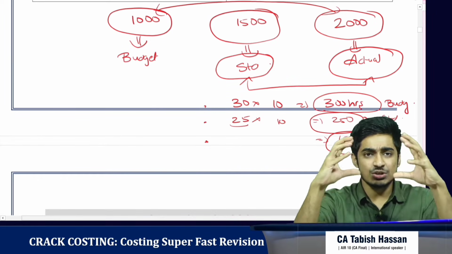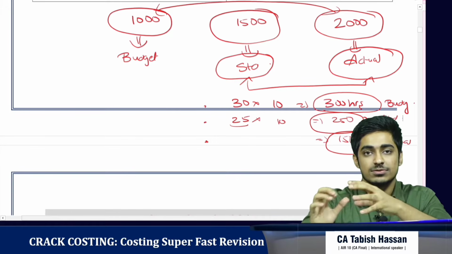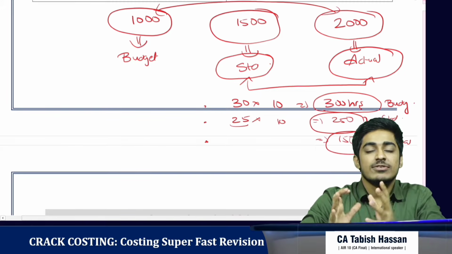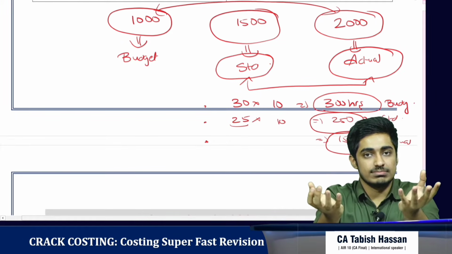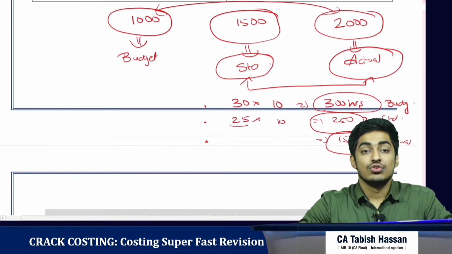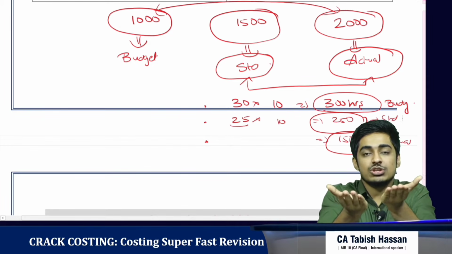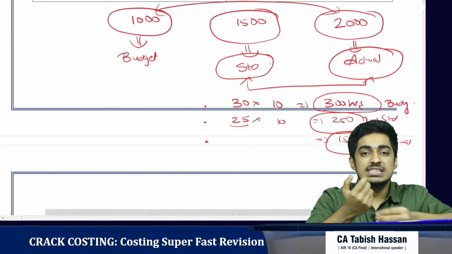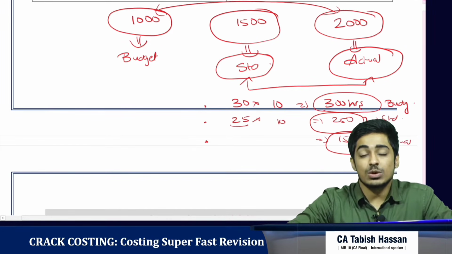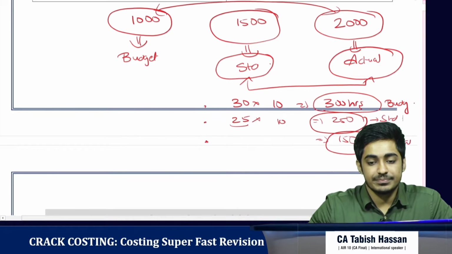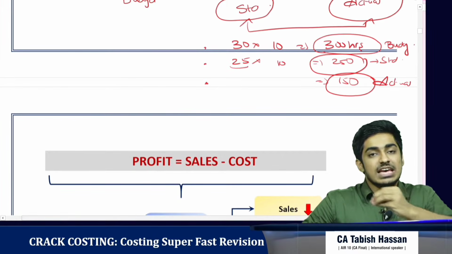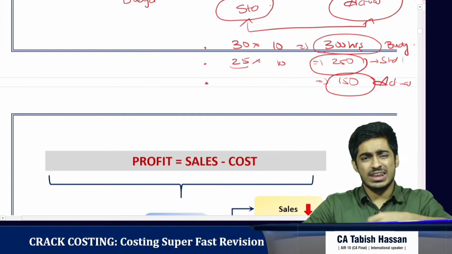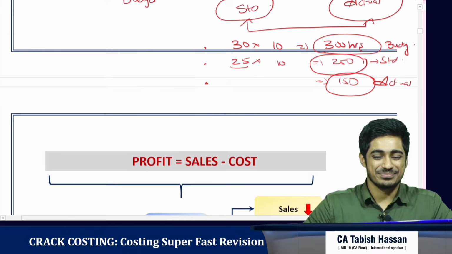So for existing goods or services, we want to control the cost. For that, one of the techniques we use is standard costing. What do we do in standard costing? We compare standard with the actual. So the difference between standard performance and actual performance is called variance. That is, by how much actual performance is varying from the standard performance. That's what we're ultimately saying. Clear? Now let's have a look at all the possible variances.